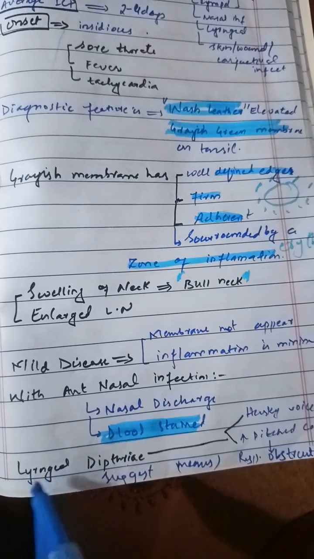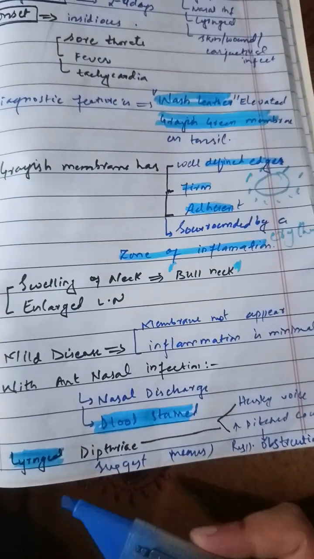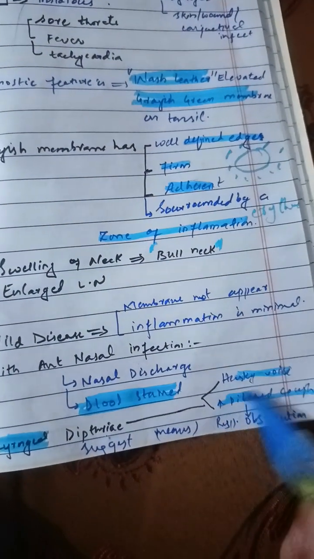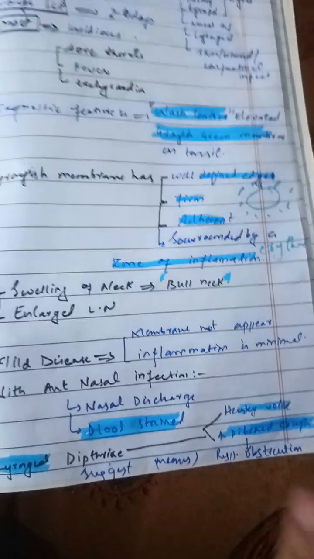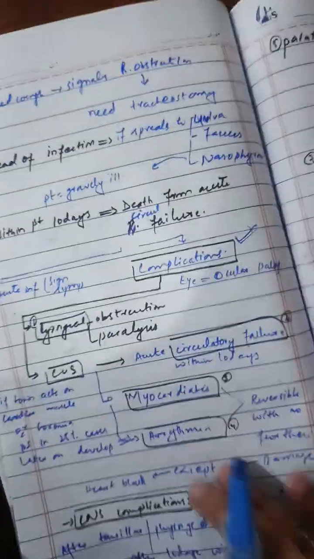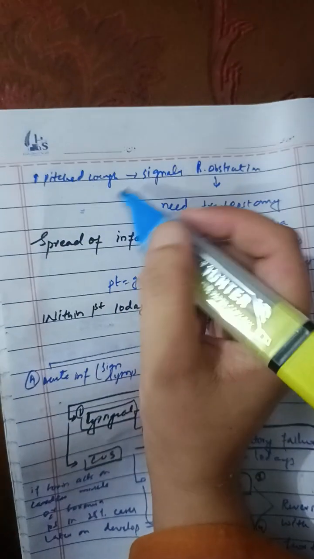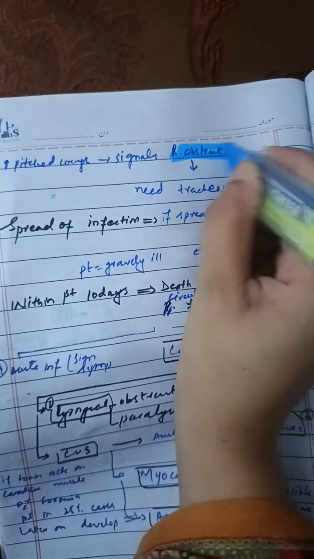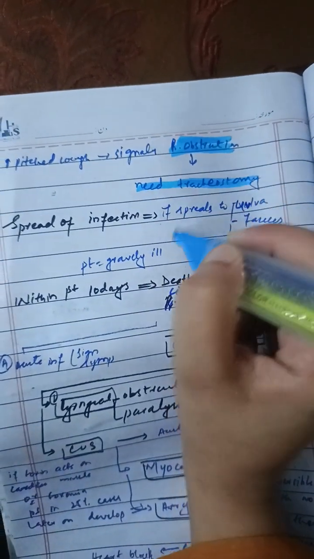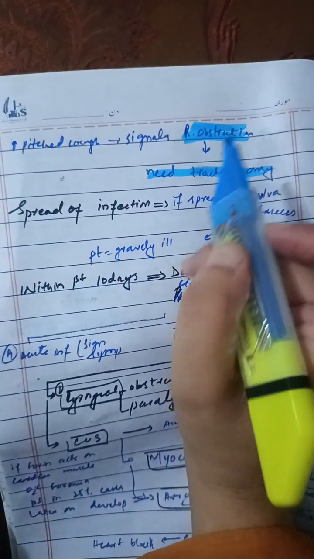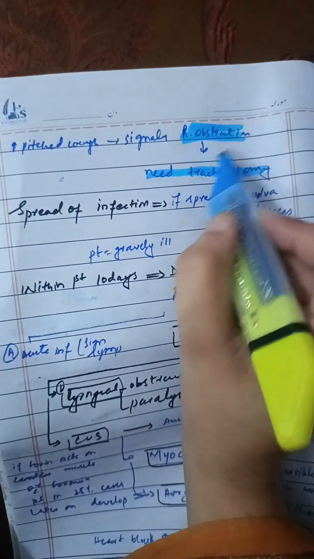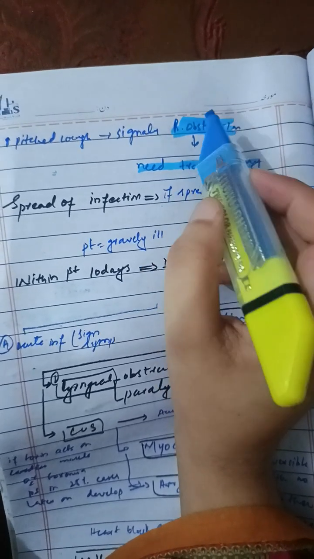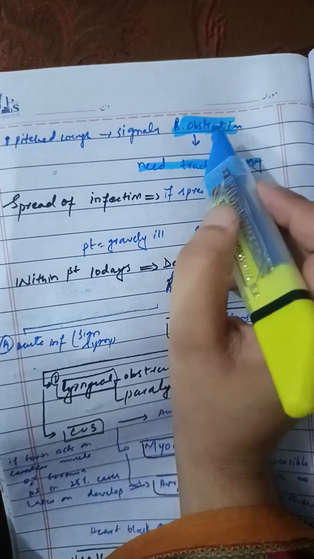If it affects the larynx, then it is called laryngeal diphtheria and can lead to a husky voice and high pitched cough. If there is a history of high pitched cough and husky voice, we will suspect respiratory obstruction and do emergency tracheostomy if needed, because the high pitched cough is an indication of respiratory obstruction. We will examine the patient for it. The membrane may obstruct the larynx completely.